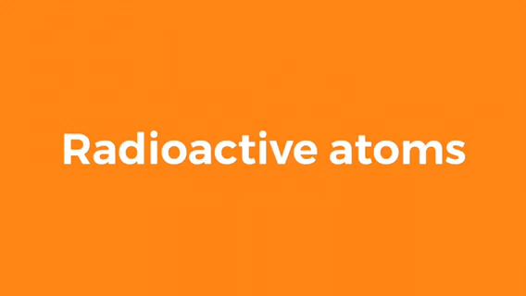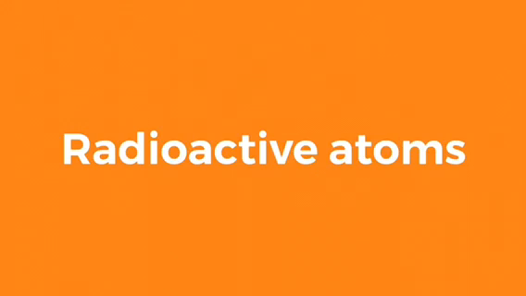So let's talk about radioactive atoms. First, different atoms have different mass numbers and atomic numbers, unless they're ions or isotopes, but we'll get to that in our next video. They have different neutrons and protons, unless they're ions or isotopes.